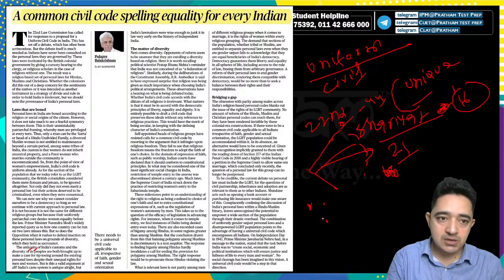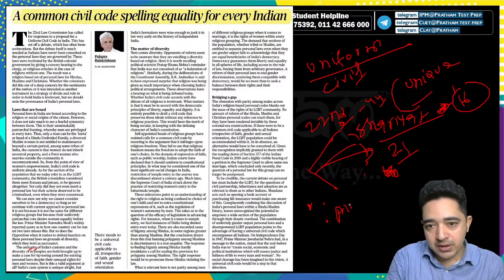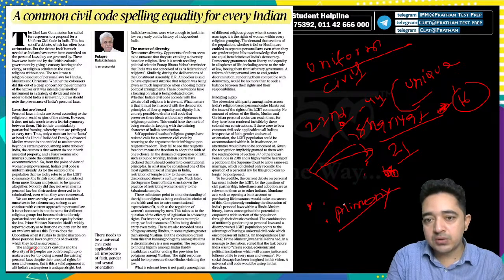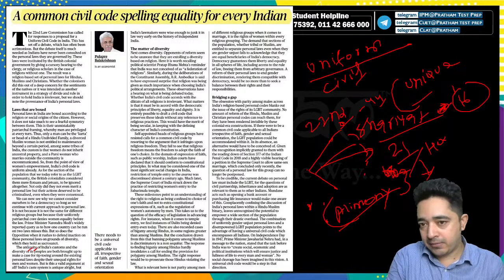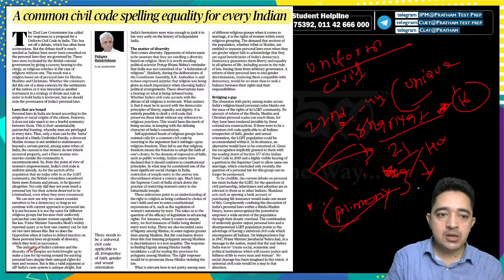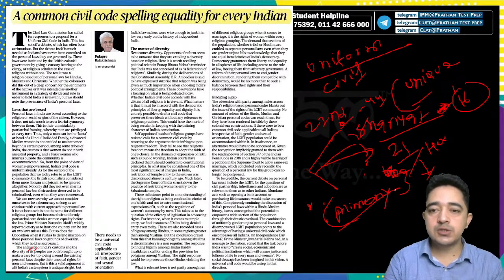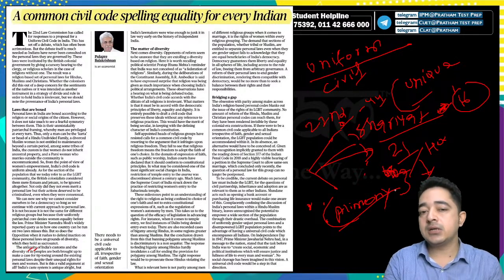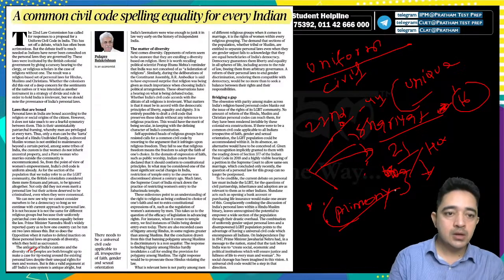A divorced Muslim woman is not entitled to maintenance beyond a certain period. Here we are talking about alimony, which is what the husband needs to pay the wife after they get divorced, right? That's why the uniform civil code should be implemented irrespective of caste, right?